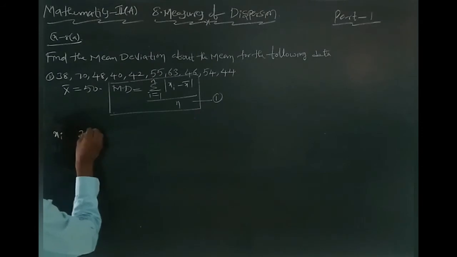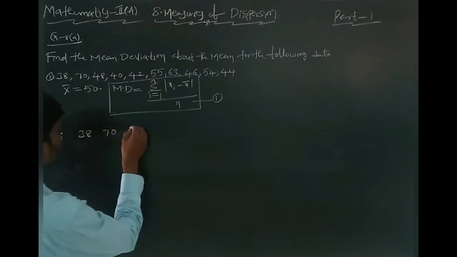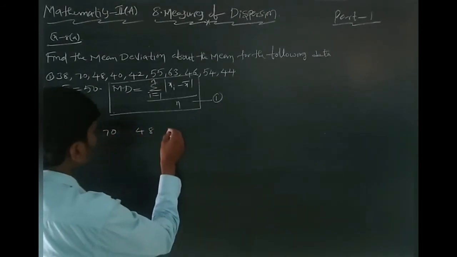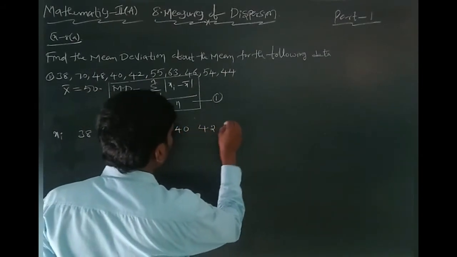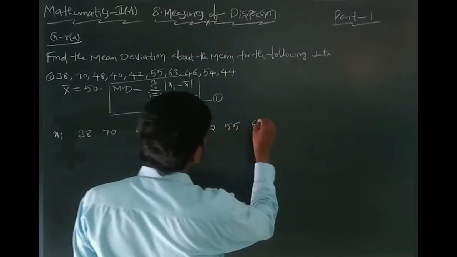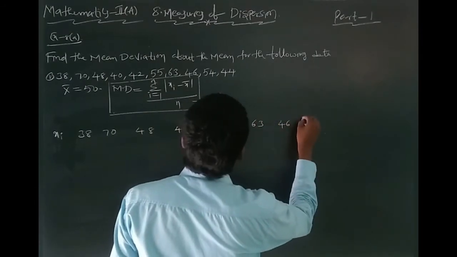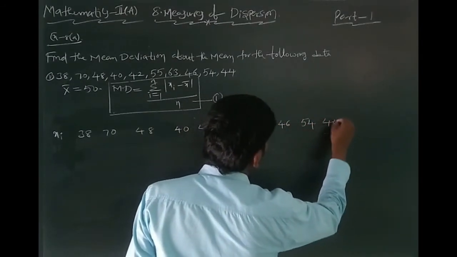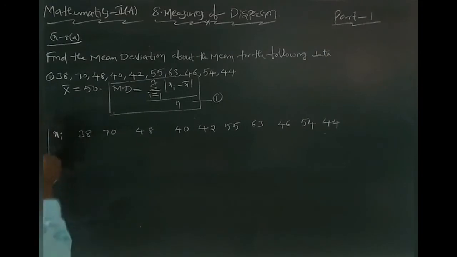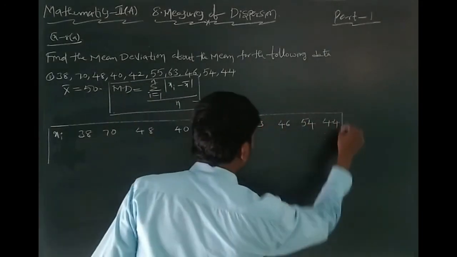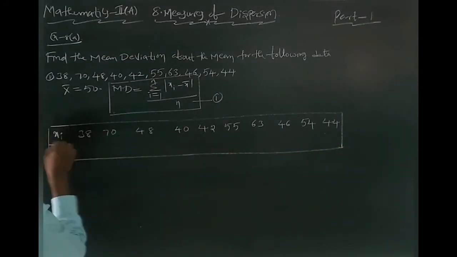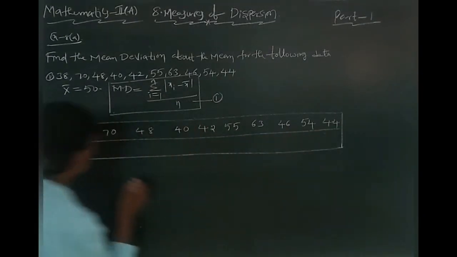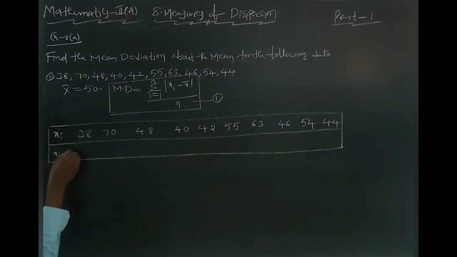Nothing but you have to take xi. The xi values are 38, 70, 48, 40, 42, 55, 63, 46, 54, 44. This is the xi value. After that, you can find the modulus of xi minus x bar.